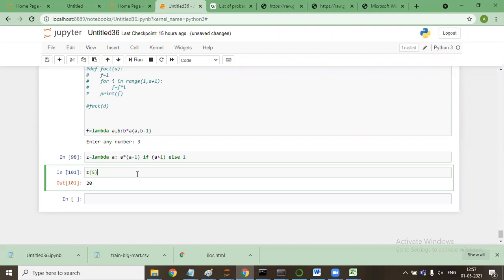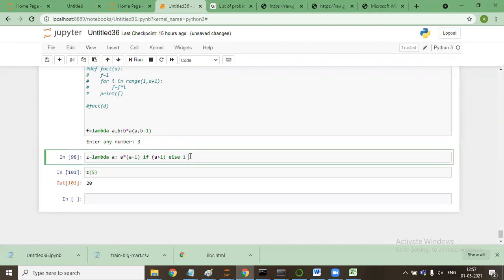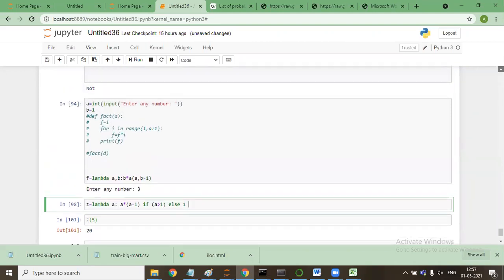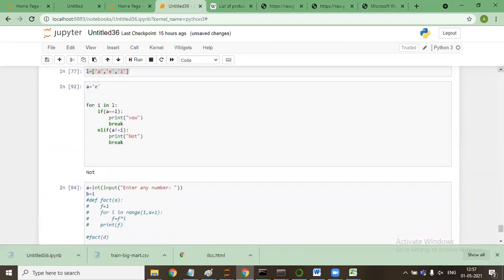Could you explain it, sir? Did you get it? Could you explain the code? I mean, trace the code. So I said a into a minus 1 if a greater than 1, else 1. The same is the code that we have written here. So I was getting that thing.